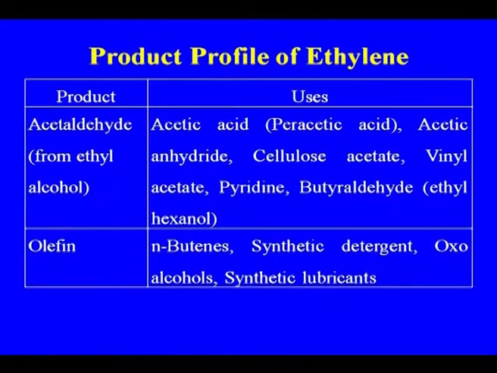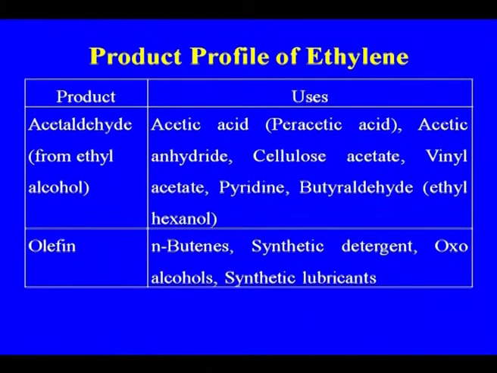Acetaldehyde, as I told you, is one of the important organic chemicals that we are making from ethylene. The uses are acetic acid, peracetic acid, acetic anhydride, which is used in the case of cellulose rayon.